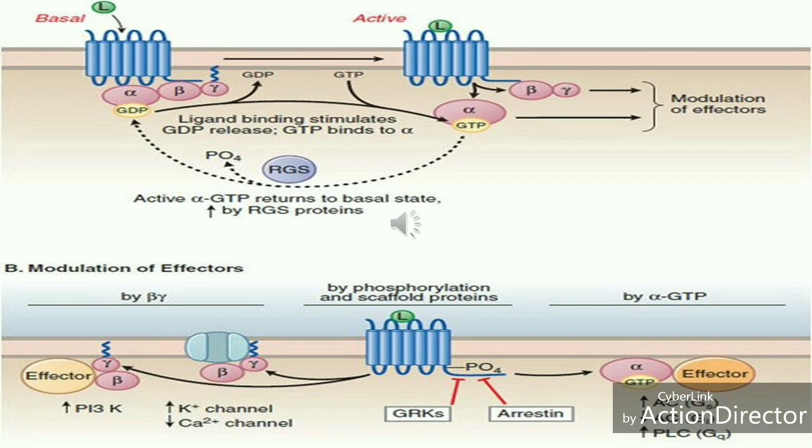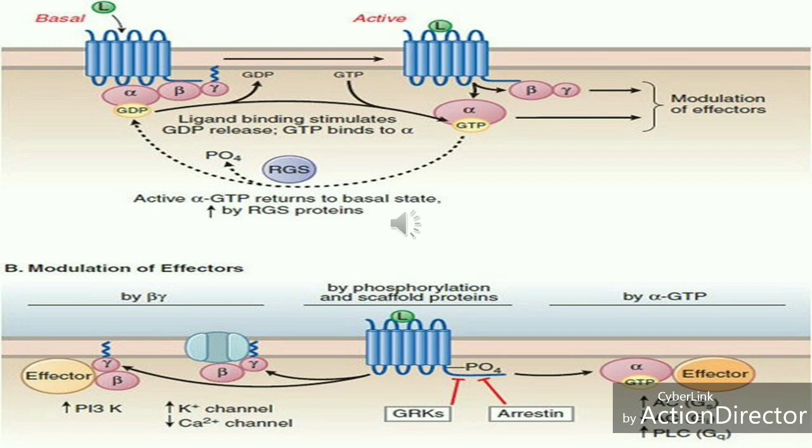So whenever someone asks about the G protein coupled receptor, you can draw this diagram, which clearly explains how it works. When the ligand binds, the receptor becomes active and alpha GDP is converted to alpha GTP. Beta and gamma subunits are released. To normalize its effect, when the RGS protein increases, this alpha GTP is hydrolyzed and the GTP is again converted into GDP.